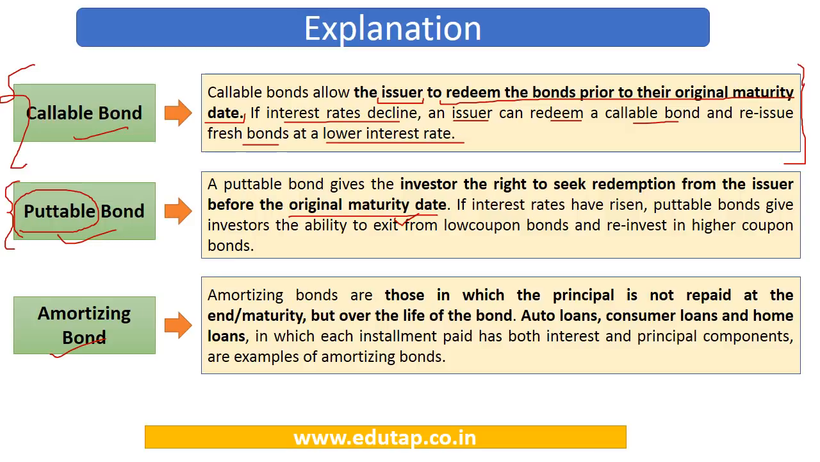So when this is the case for the bonds, when the bonds are those in which the principal is not repaid at the end or the maturity. So this is not the plain vanilla bond in which the rupees 100 were to be redeemed at the end of maturity period. In this, rupees 100 is going to be divided. For example, rupees 20 is going to be repaid at the end of each of the 5 years. So this becomes an amortizing bond. So here the principal is not repaid at the end but over the life of the bond. So this is the concept of amortizing bonds.